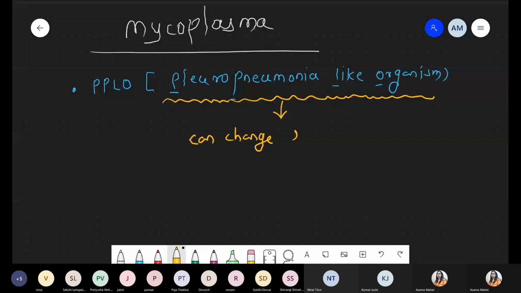So why can they change their shape? What is the reason? How is it possible? The reason is that they lack the cell wall. The first component, the cell wall, is totally absent. Normally, bacteria consist of a cell wall, made up of peptidoglycan. But mycoplasma are bacteria without a cell wall. And due to this property, they can easily change their shape.